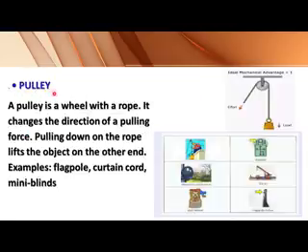The second simple machine is the pulley. A pulley is a wheel with a rope. It changes the direction of the pulling force. Pulling down on the rope lifts the object on the other end. So pulling down the rope on one side, then what happens? It lifts the object on the other end. Examples are flagpoles, curtain rods, curtain cords and mini blinds. All these are examples of pulleys.